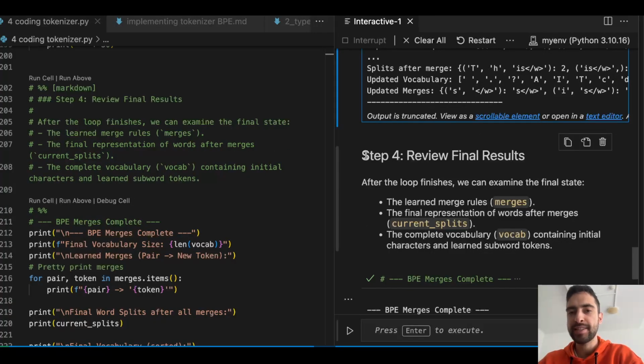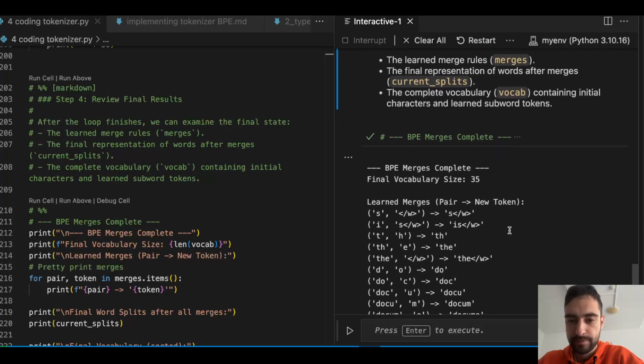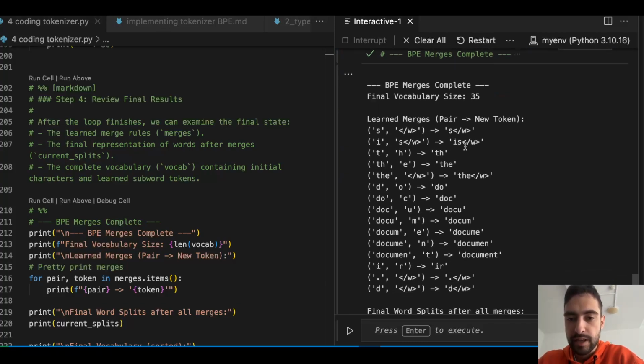Lastly, we can just examine what we have. So, review final results. After the loop finishes, we can examine the final state: the learned merge rules, merges, the final representation of words after merges, the current split, so the current tokens. What did we get from all of the words? The complete vocabulary containing initial characters and learned subword tokens. Let's see, final vocabulary size 35, learned merges.